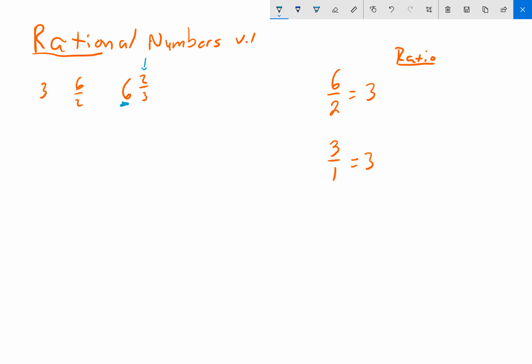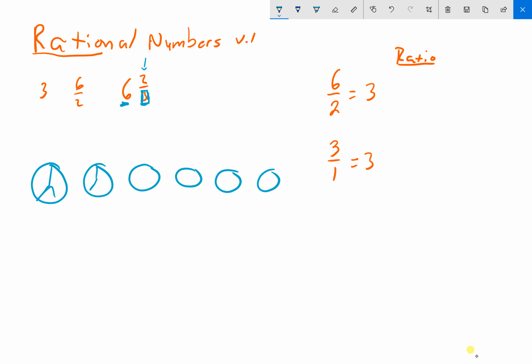So what we're actually looking at is how many thirds do we have? Well, how many thirds would 6 be? If I had 6, 1, 2, 3, 4, 5, 6, and I broke these all into thirds, and these are supposed to be equal thirds, I know they're not, I would say that I have 3, 6, 9, 12, 15, 18. I have 18 thirds, which is the same as 6. And 2 more thirds, which is 20 thirds.